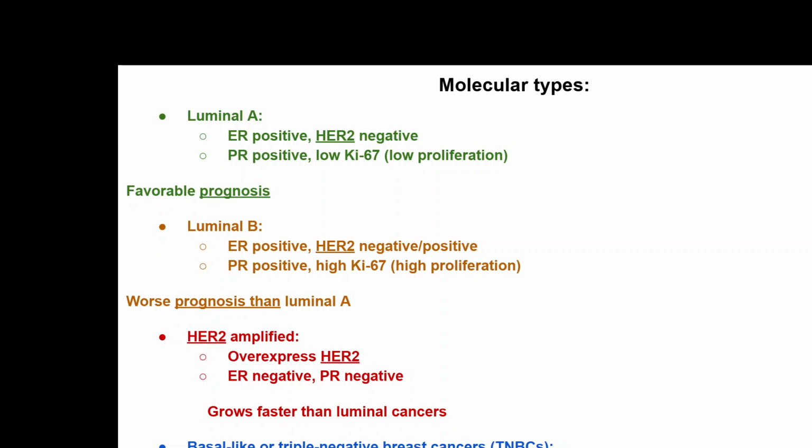Prognosis is usually good. Usually these are treated with surgery and simple chemotherapy, one course of chemotherapy, with no need of follow-up treatment. Then luminal B is another variety. That is where it will be ER positive, HER2 negative or positive, PR positive, and high Ki67, a high proliferation level. The prognosis is worse than luminal A.